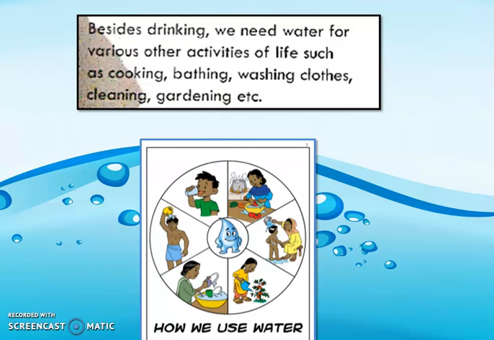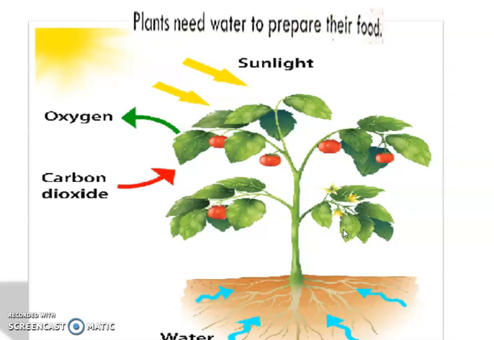Like we need water for cooking, we need water for bathing, we need water for gardening, we need water for washing even utensils and clothes. Then again we need water for bathing and drinking. So these are the various uses that we need water for, right? But these are not only the few things, there are many more. Along with the humans, plants also need water.